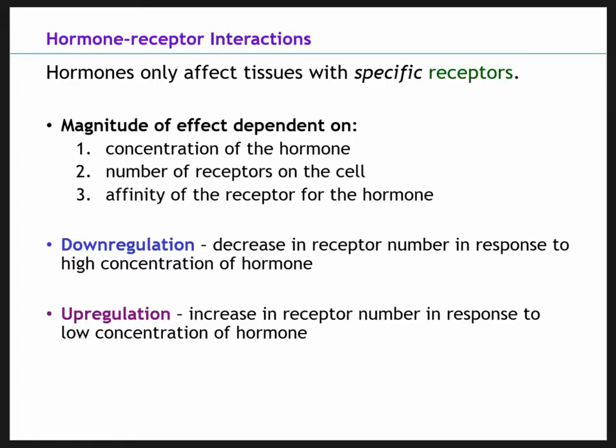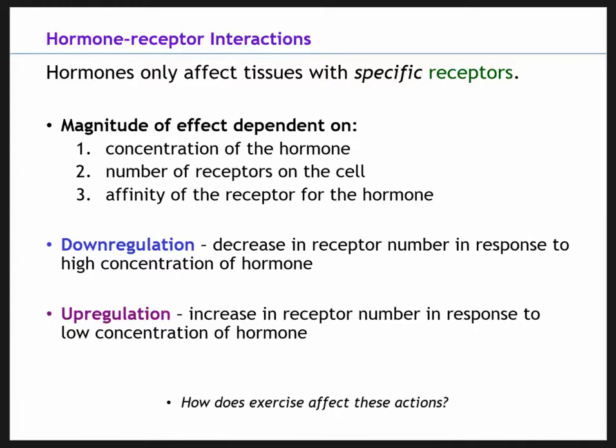And then upregulation would be an increase in receptor number because there was a low concentration of the hormone. So if there's a low concentration of the hormone, it means that we actually want an increase in the binding to have a balance of that hormone, keeping us at homeostasis. So the receptor number will increase to bind all the available hormones in that low concentration.